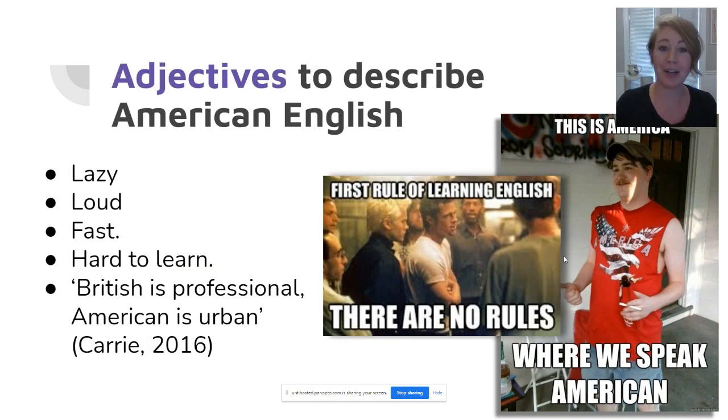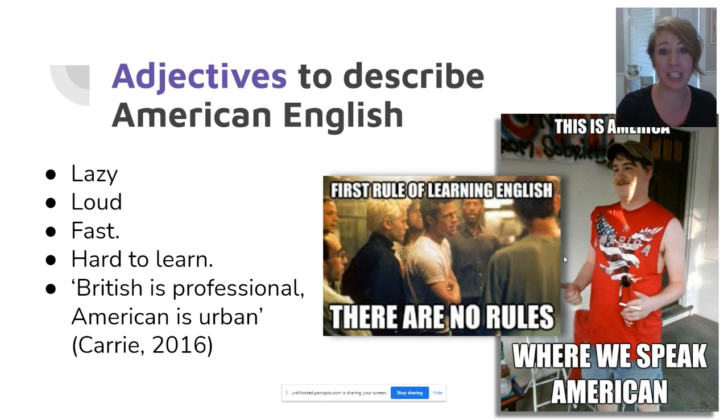So on that note, let's talk about our language, American English. On the other slides, you used both positive and negative adjectives to describe the languages of others. But typically when I ask my American classes to then describe American English, they don't have a lot to say. So how do you think people describe our language? What are their attitudes about the American English language?